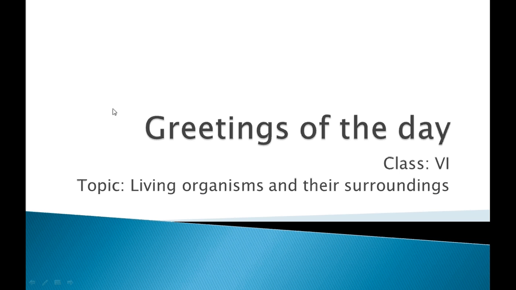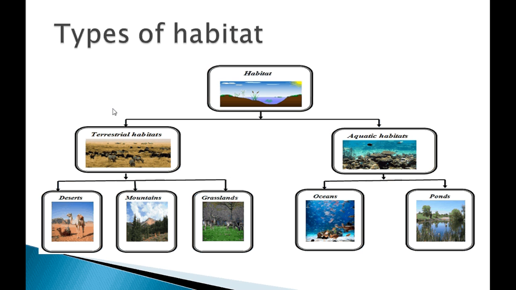Now, in the previous video, we discussed living organisms and their surroundings, in which I told you what organisms are, what a habitat is, and the types of habitat. In this video, we will do a recap of the types of habitat. What is a habitat? It is a place where living organisms survive. Habitats are of two types: terrestrial habitat and aquatic habitat.